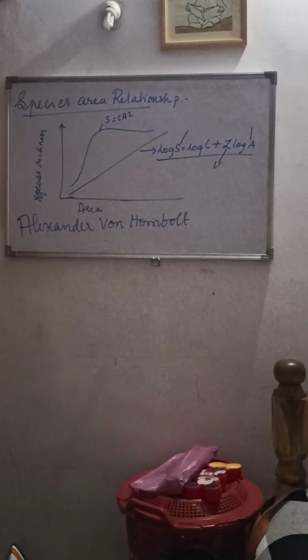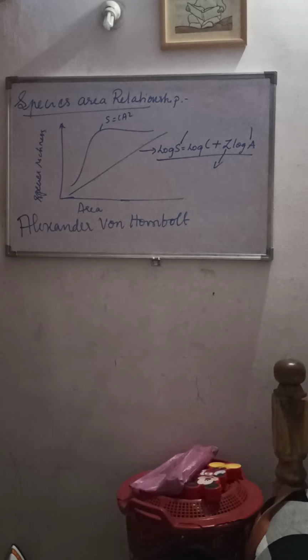However, for a very large area like the entire continent, the slope of the line is steeper. The species richness depends upon the area, that is the surface area. It has been noted that regardless of the taxonomic group or region, the slopes of the regression lines are amazingly similar. However, for a very large area like the entire continent, the slope of the line is steeper. This is a very important concept from your examination point of view.